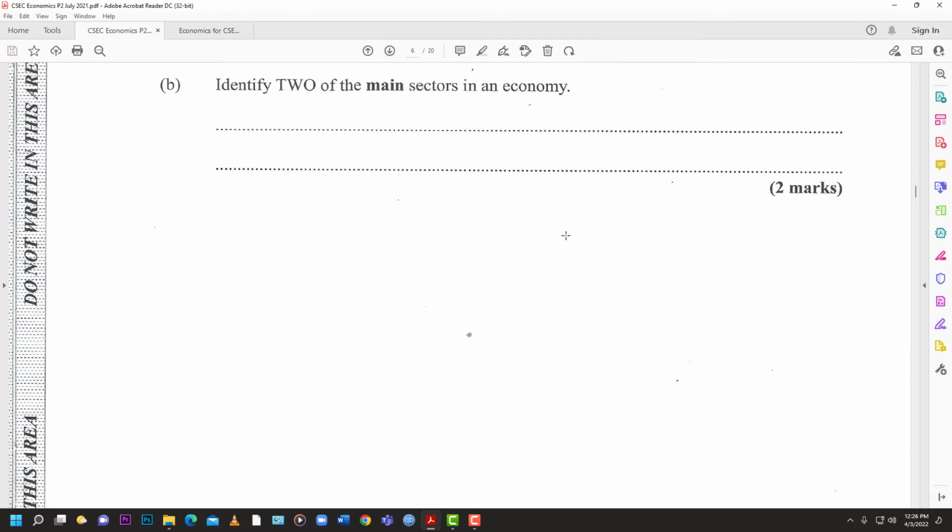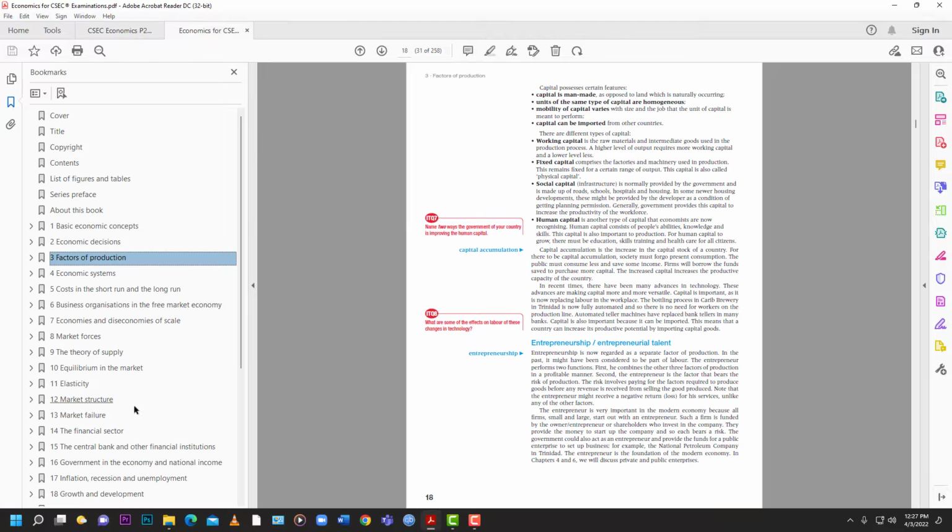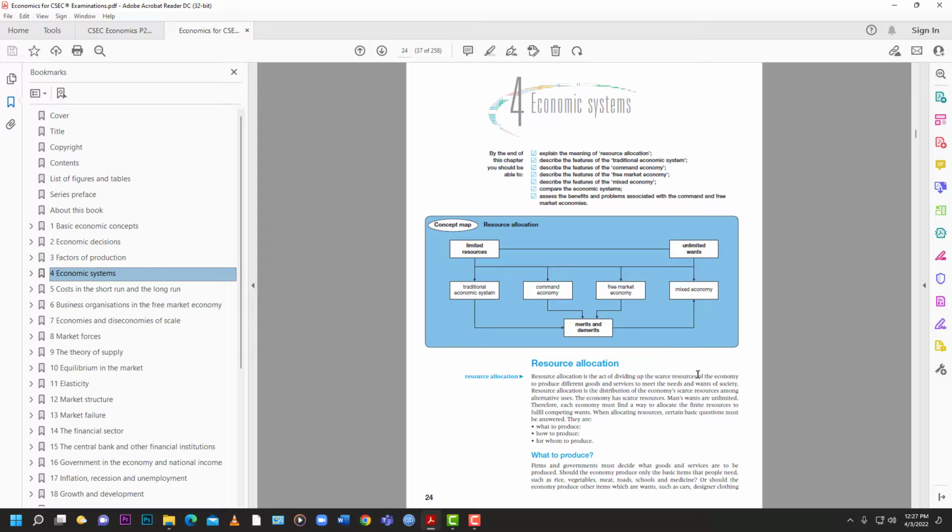B. Identify 2 of the main sectors in an economy. Identify 2 of the main sectors in an economy. And so if you're looking at sectors, we are talking about the private and public sector, right? The private and public sector in the economy. And so that is exactly what we're looking at here, the private and public sector.